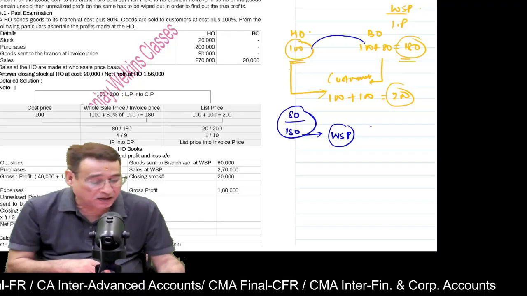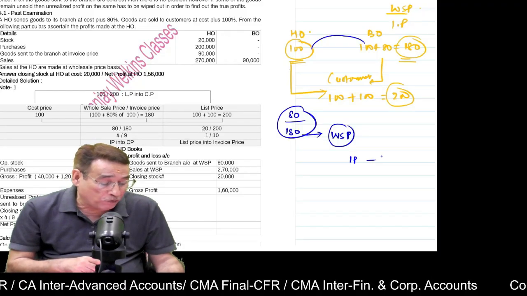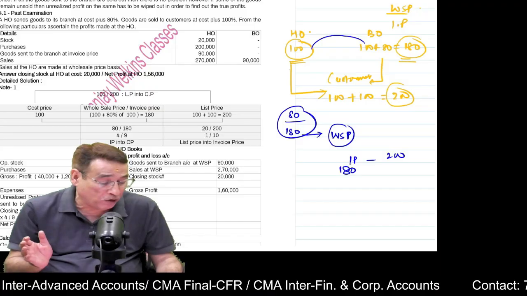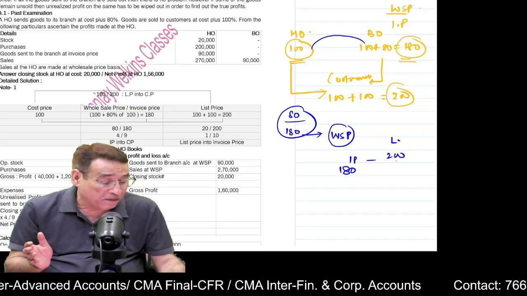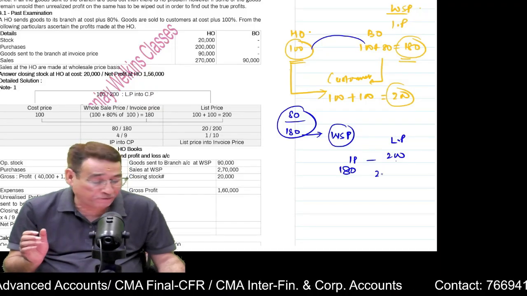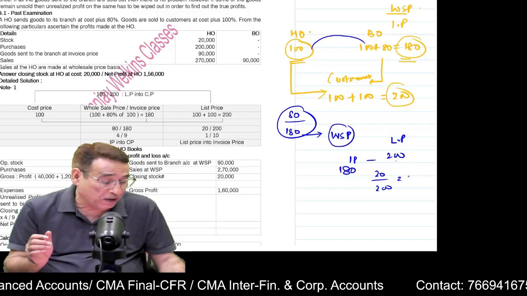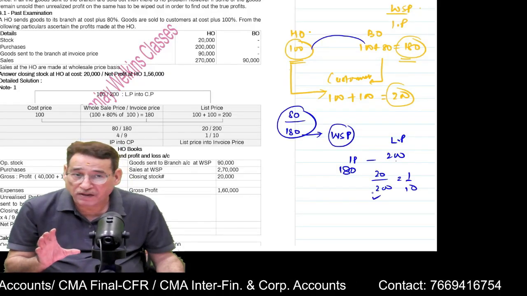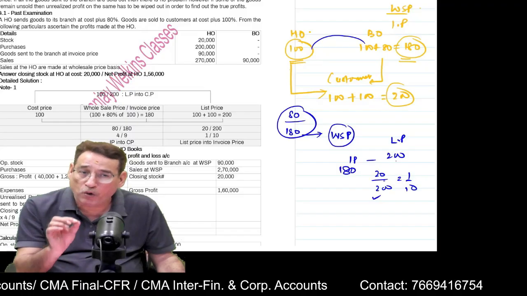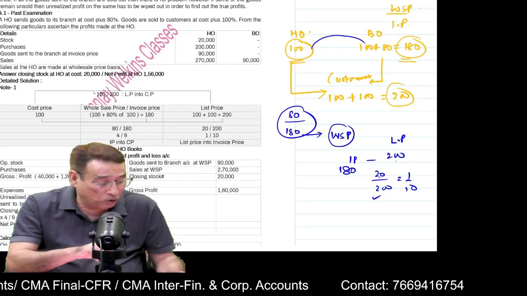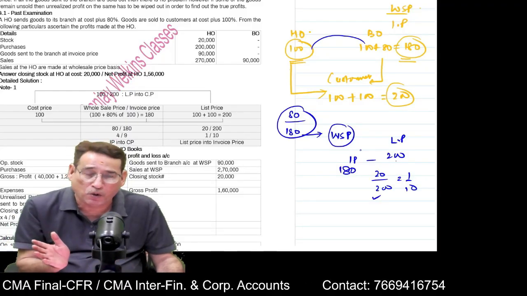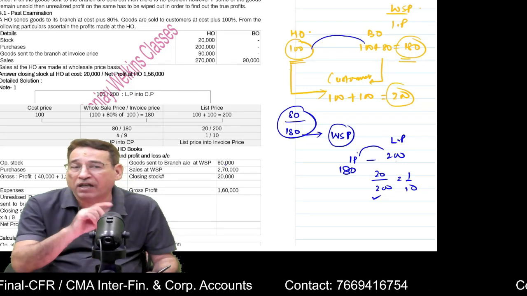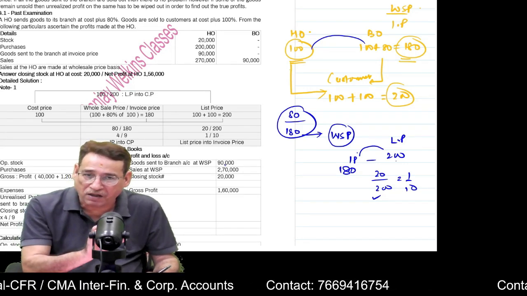Then another rate: we will take the difference between invoice price and list price. Invoice price is 180, list price is 200. The difference is 20 by 200, that is 1 by 10. Because in the denominator I have written list price, this is the rate of loading on list price to convert list price into wholesale price or invoice price, because we have taken the difference between the list price and invoice price. Is it clear to you or not?